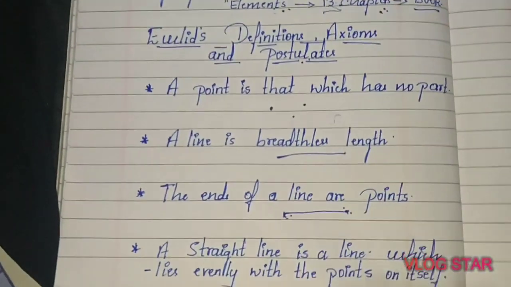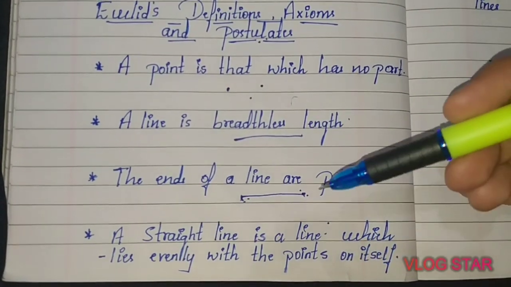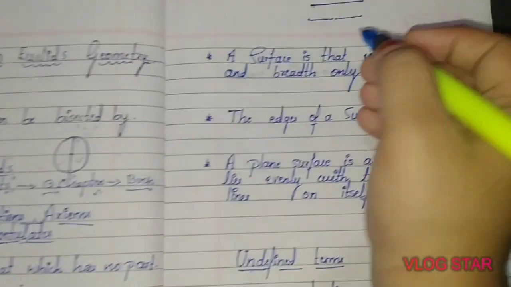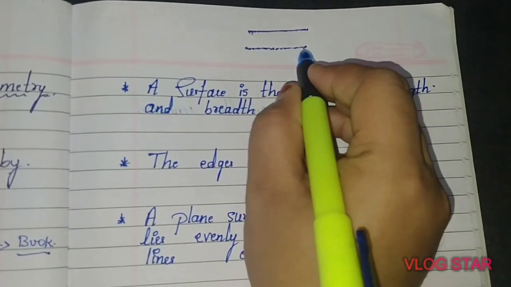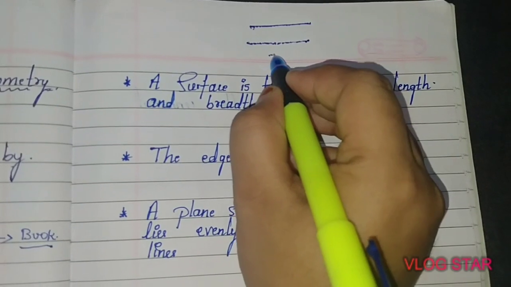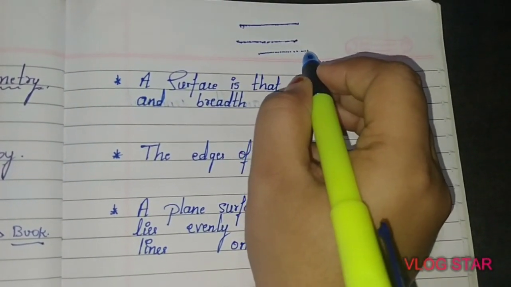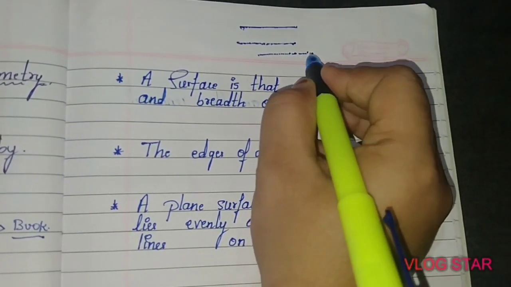So the same definition they have given here: a straight line is a line which lies evenly with the points on itself. When I keep a point over here, like this, like this, you can see this is nothing but a straight line.